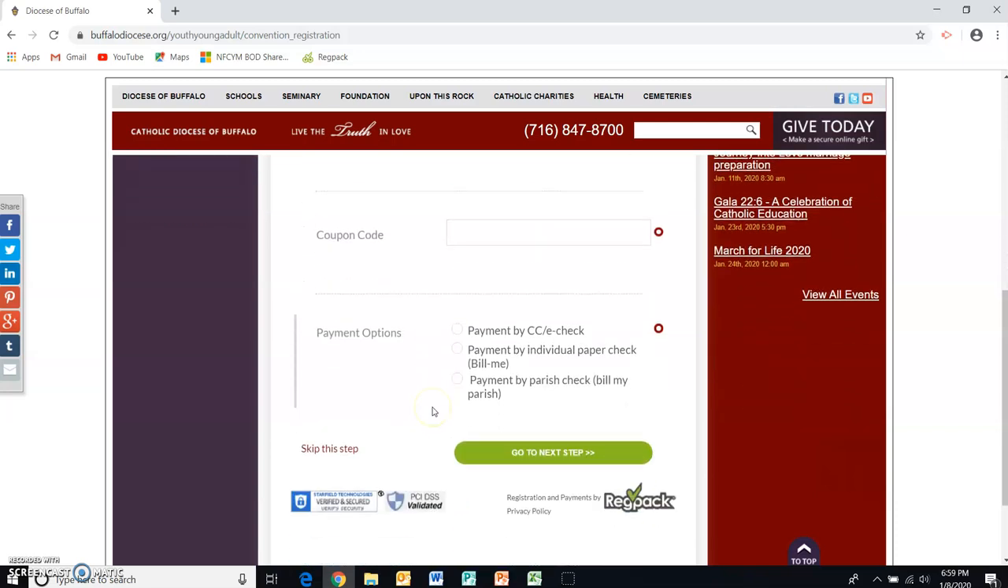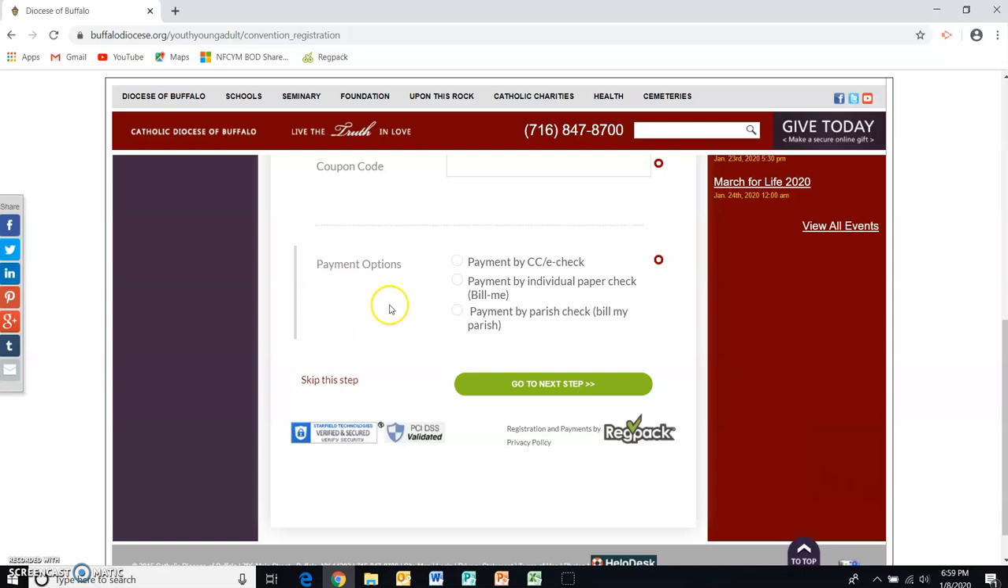Now, here are the payment options, and this is an important part for you as a group leader to know so that you can let your parents know which option they should select. The first option they can pick is here, payment by credit card or e-check. In this option, they'd be paying online, again, by either a credit card or an e-check.